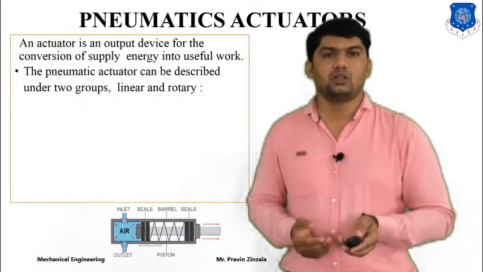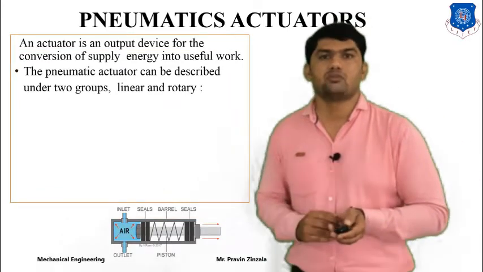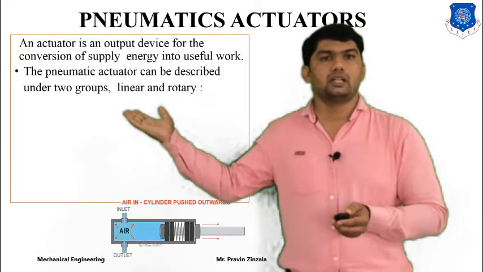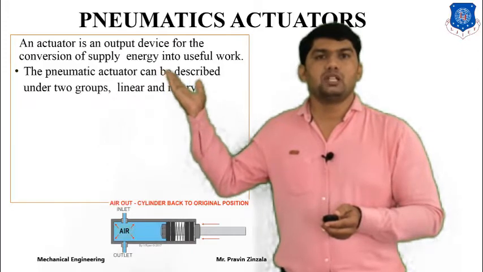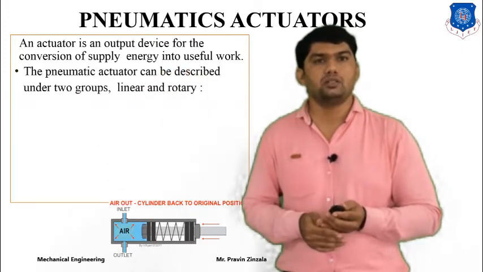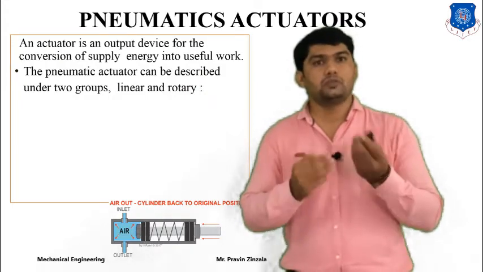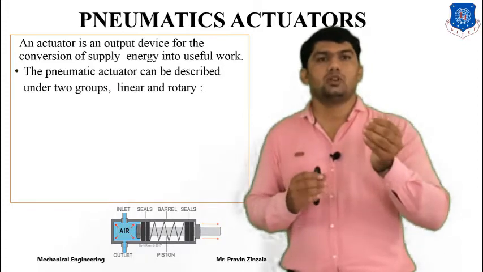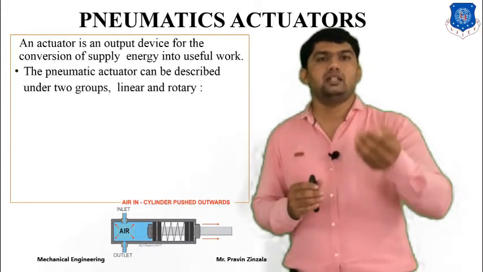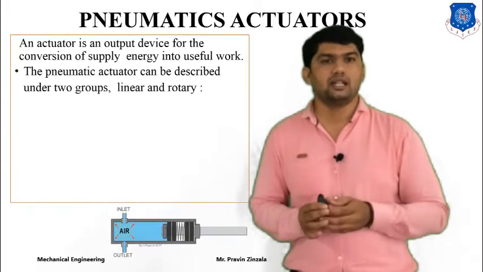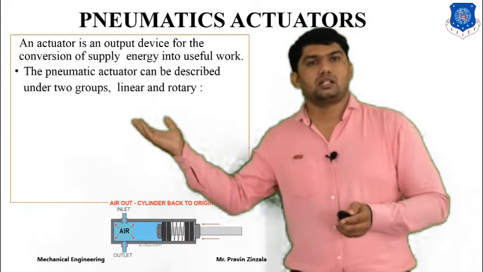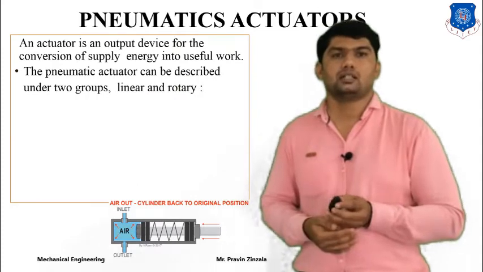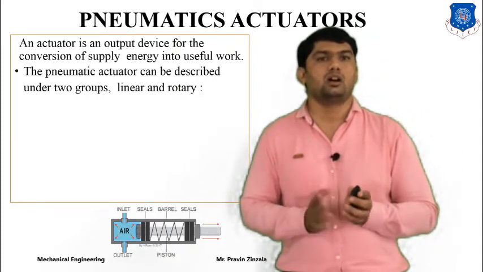First of all, we discuss what a pneumatic actuator is, what its requirement is, and what its function is. An actuator is the final application of a pneumatic system. It is an output device for the conversion of supply energy into useful work. It has the opposite function to the compressor. The compressor supplies compressed air to the system, converting mechanical energy into pressurized or hydraulic energy, while the actuator converts pressurized or hydraulic energy into mechanical energy. So the actuator is the final component of the application.